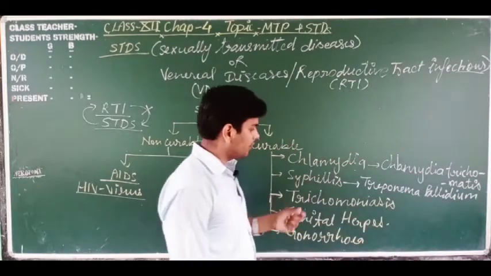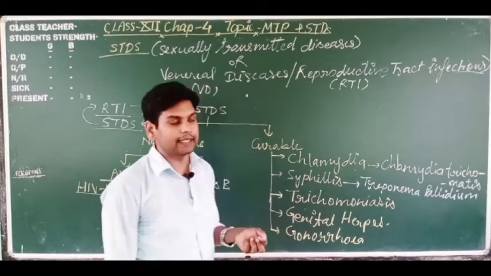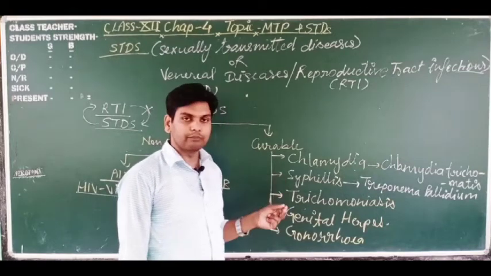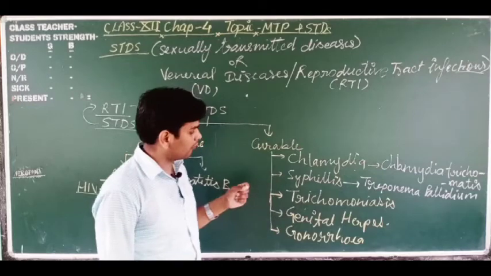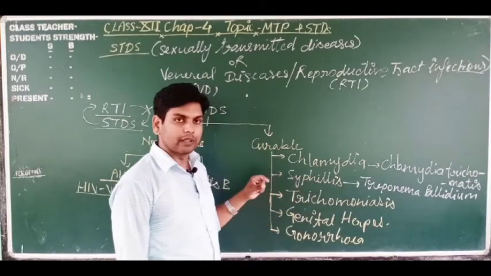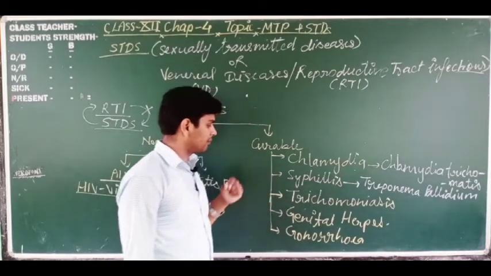Treponema pallidum is the bacteria which causes the syphilis disease. In this disease, different symptoms appear: mucus fluid secretion, discharge of yellowish fluid from the reproductive tract, and patches and irritation in the reproductive tract. So these are the symptoms of syphilis.